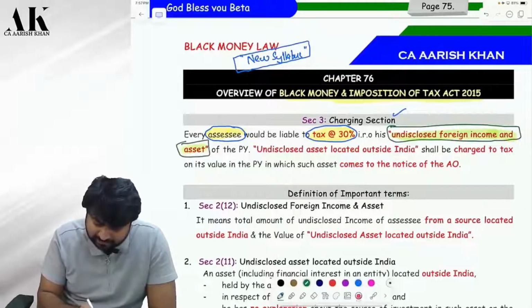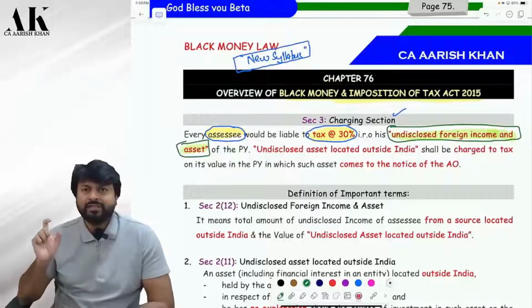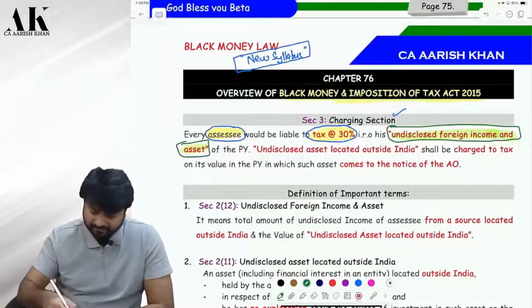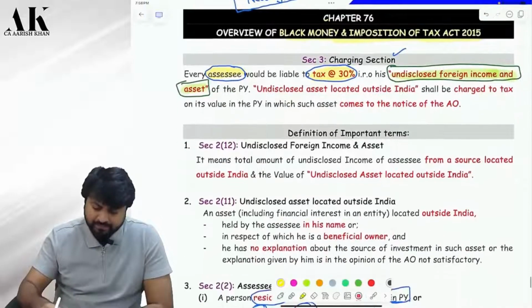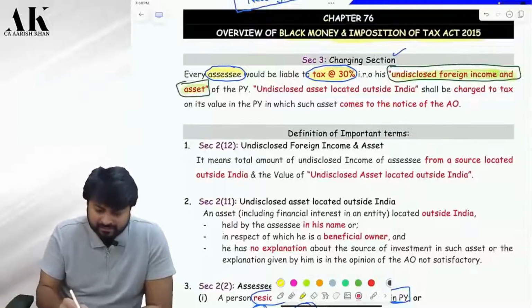You will ask me, what is undisclosed foreign income and asset? You will ask me or not? Or you will ask me now, what is the meaning of this phrase undisclosed foreign income and asset? So let's come below. Definition of important terms. See, the first definition over here is undisclosed.